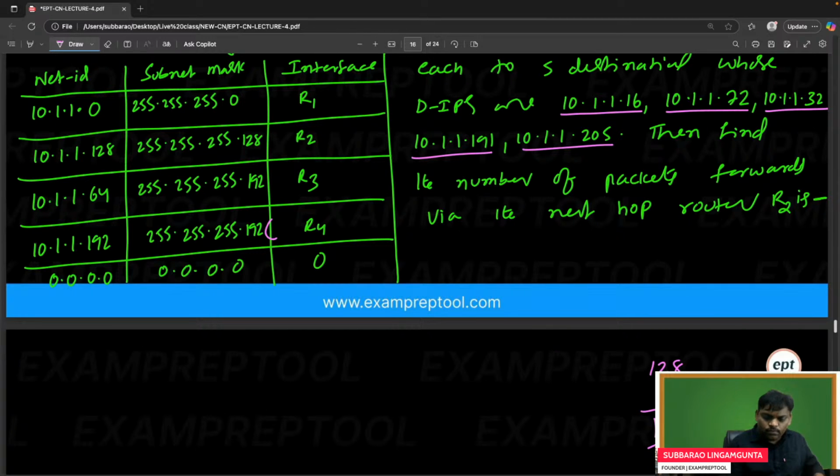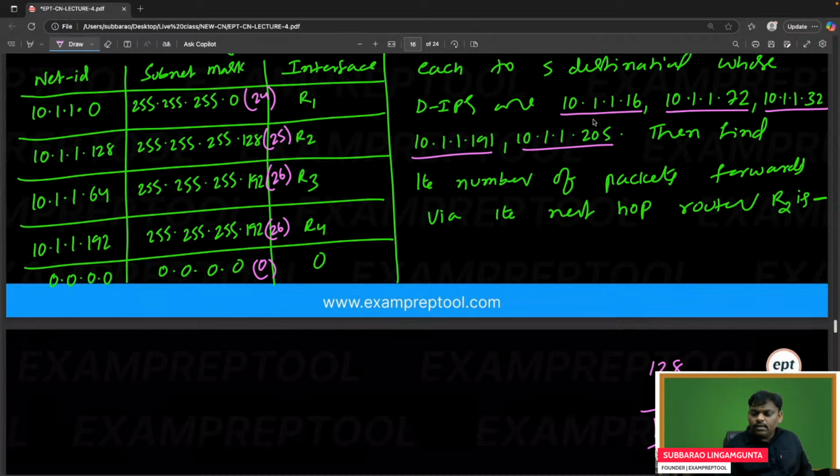So it is 192. So it is 2, 24 plus 2, 26. This is also 26. This is 25. This is 24. This is 0. Yeah, let's take the first one.